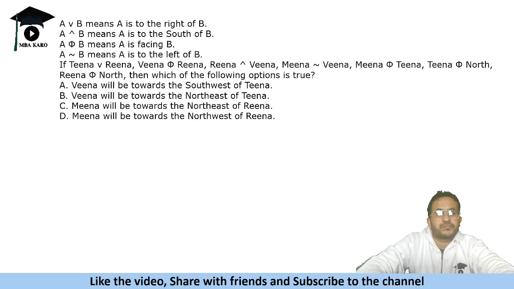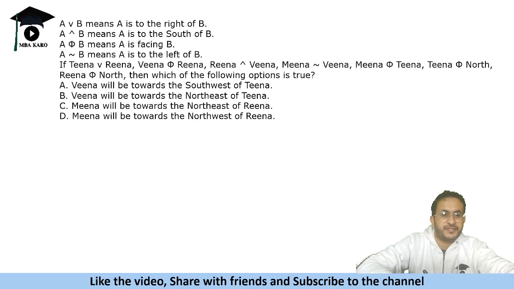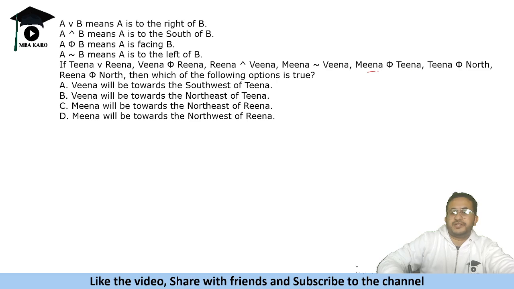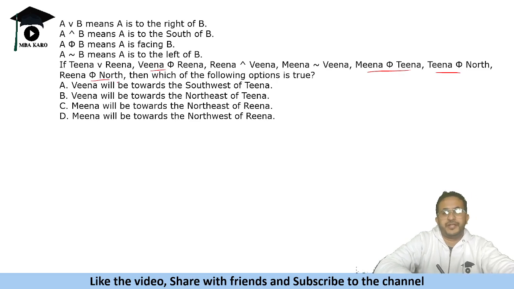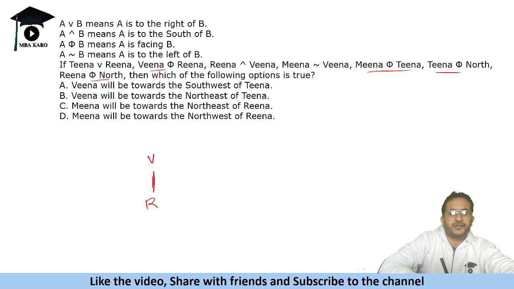So this is a coded blood relation, and let us understand the symbols and make the arrangement. We are given that this means to the right, to the south, facing the left of B. Now there are some statements that say facing, facing, facing, and some more. So Rina is facing north, this is the north direction, and Veena is facing Rina, so Veena is in front of Rina.